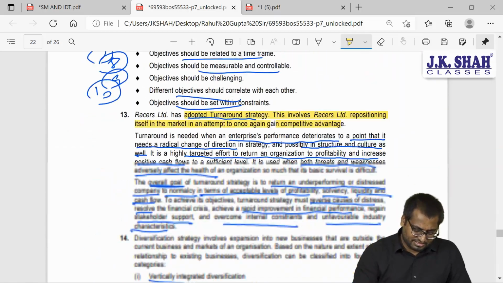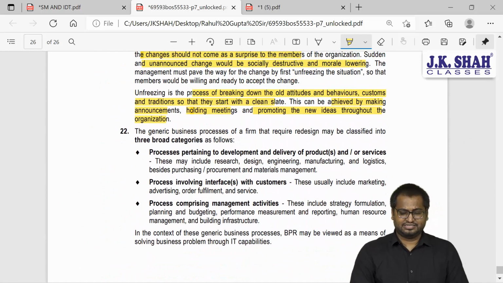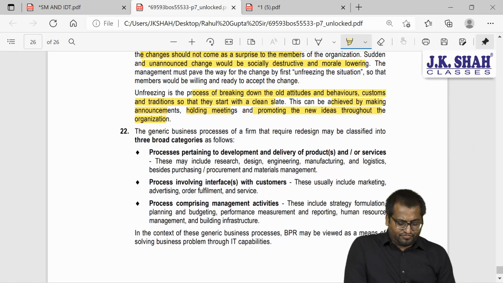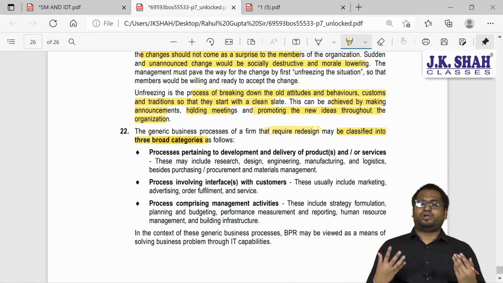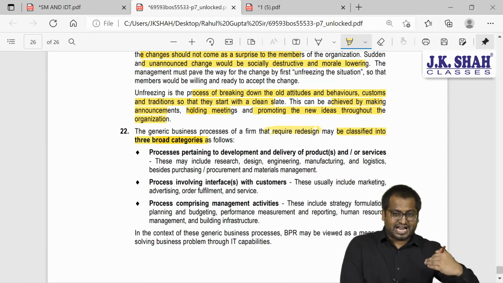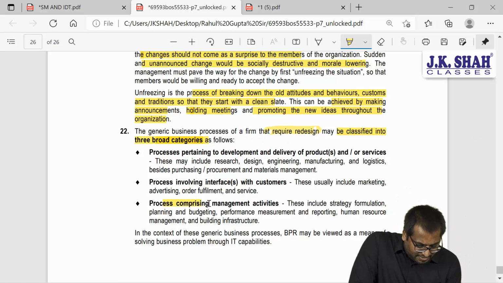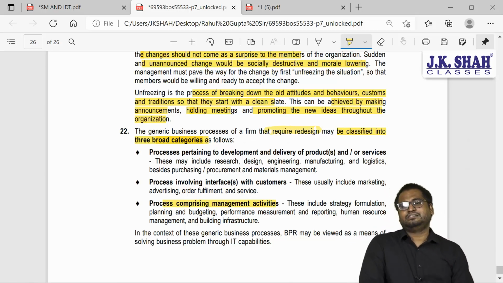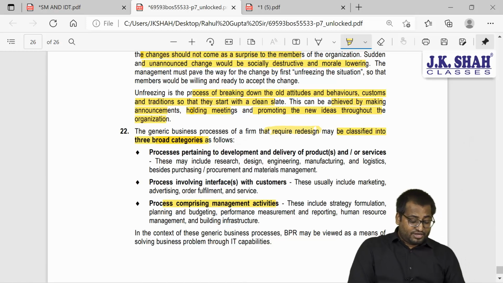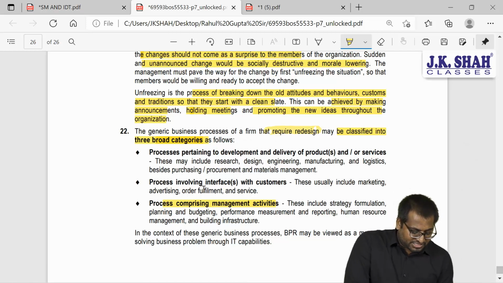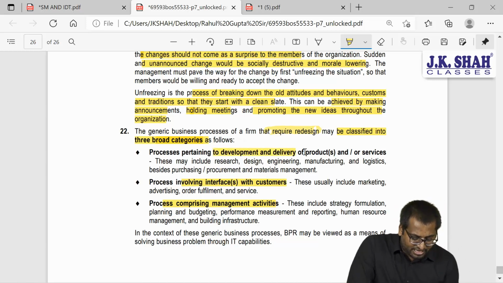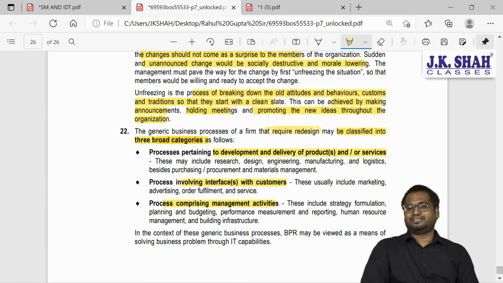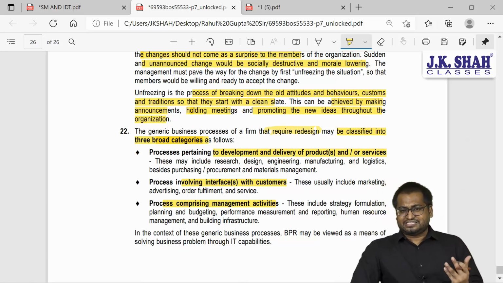So, a very interesting answer. The business processes of a firm that require redesign may be classified into 3 broad categories. I'll start from the bottom. Processes comprising management activities. Processes involving interface with the customer. And processes pertaining to development and delivery of product and services. So these are the 3 areas.